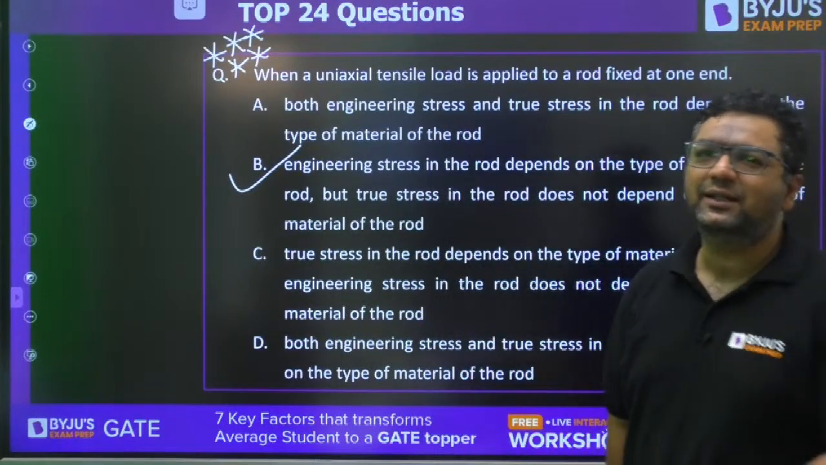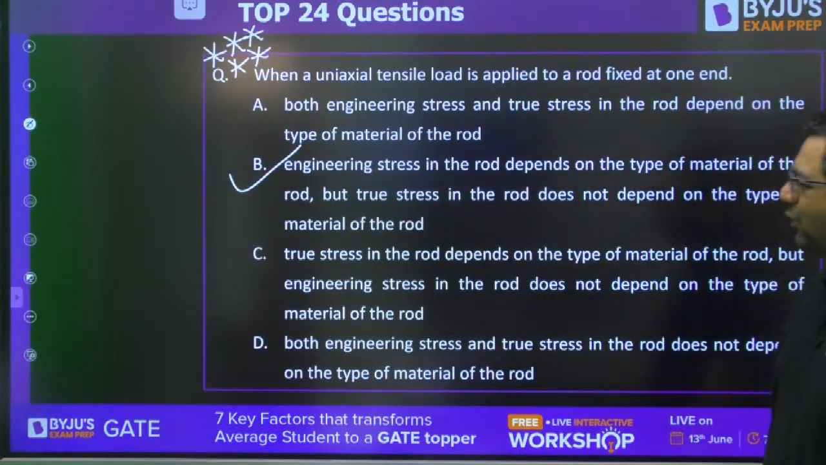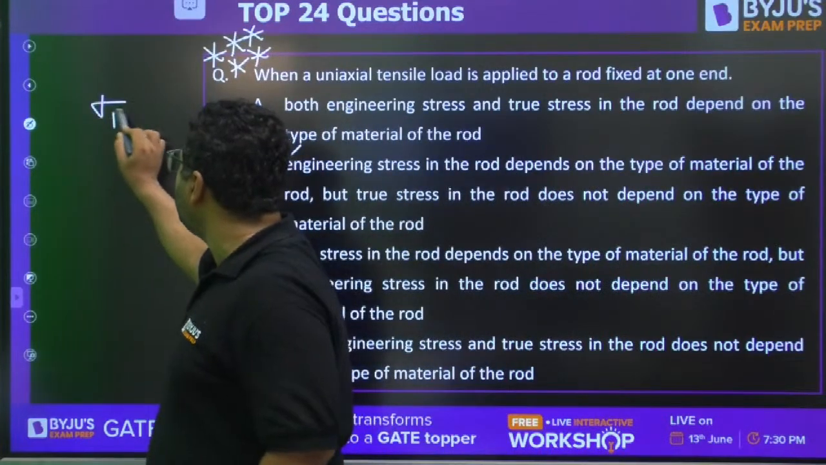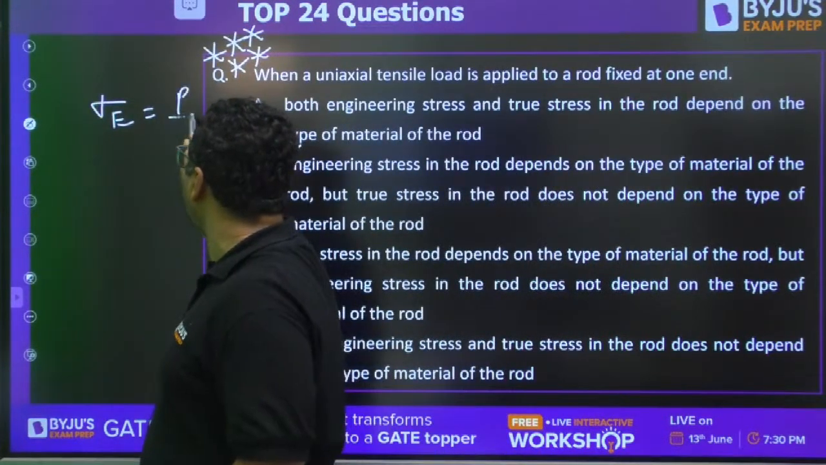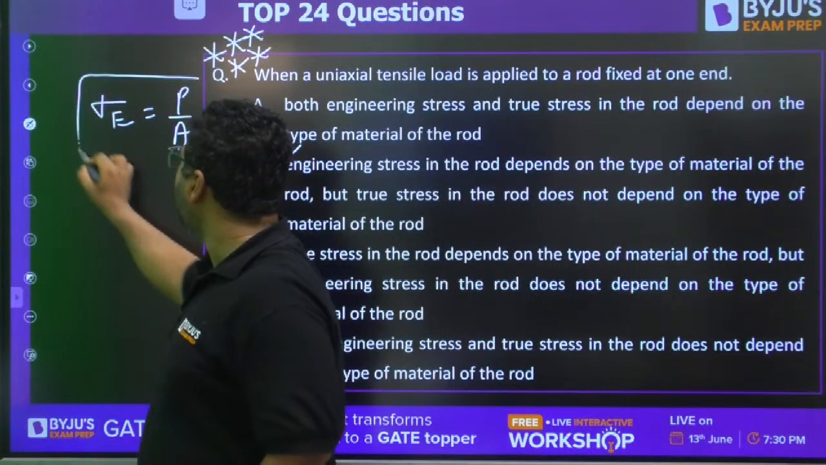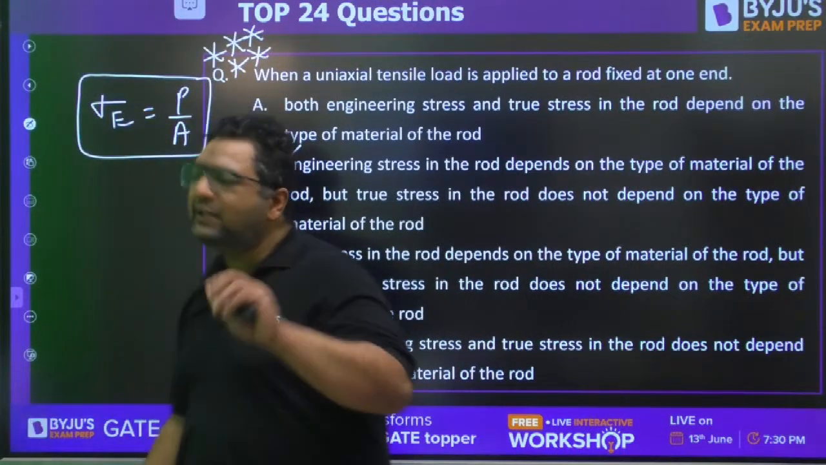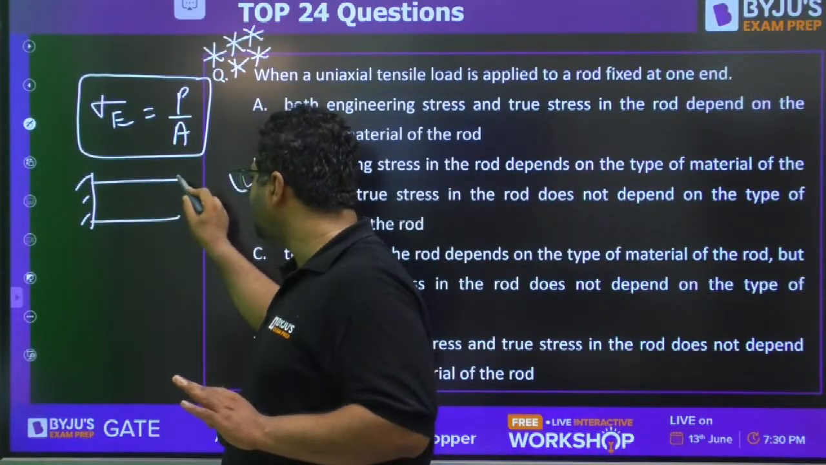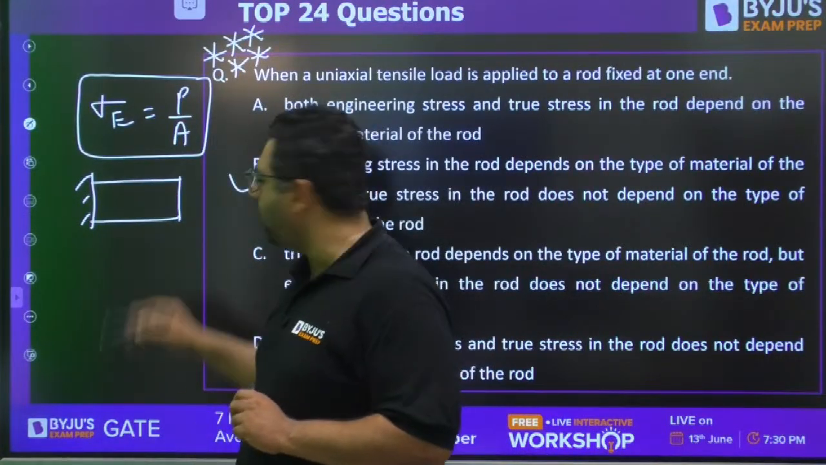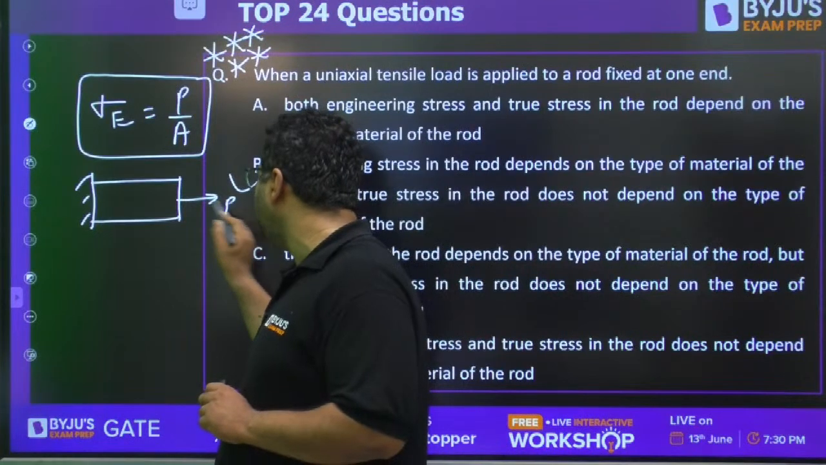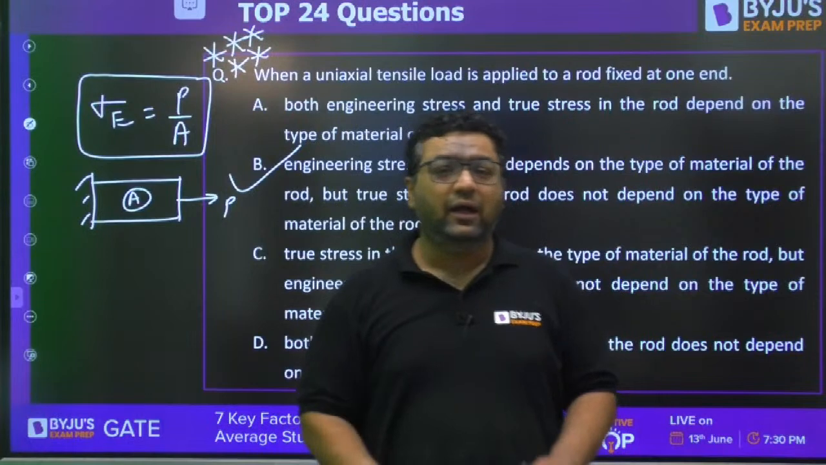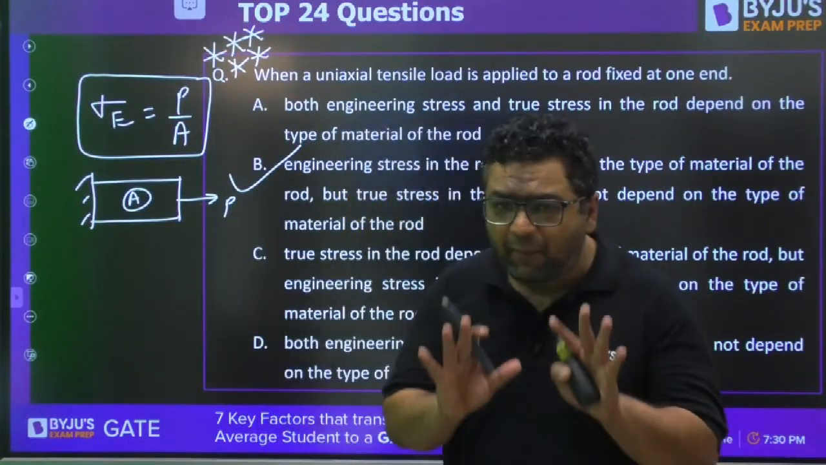Okay. I am telling you what is going to be the answer. I feel you are aware that engineering stress is defined as force by area. So whenever I tell you that, just tell me. If I tell you that this is a material or component on which load P is applied, A is the area.